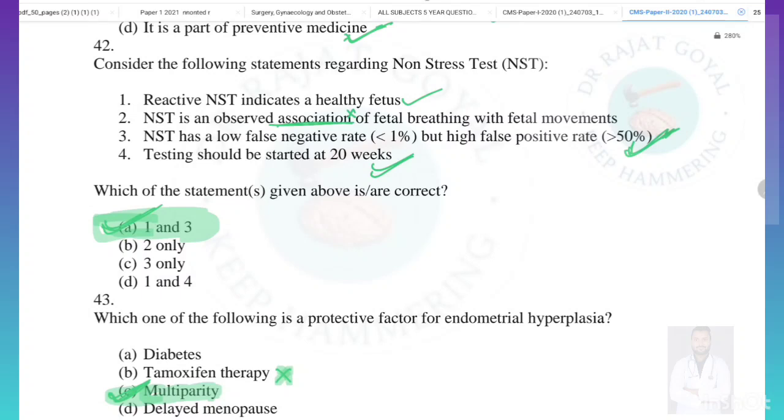Consider the following statements regarding the non-stress test. Reactive NST indicates a healthy fetus. This is true.